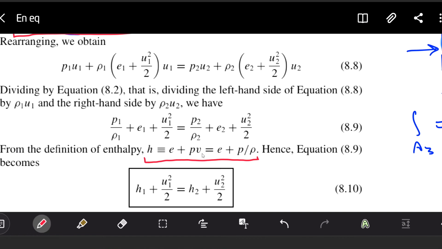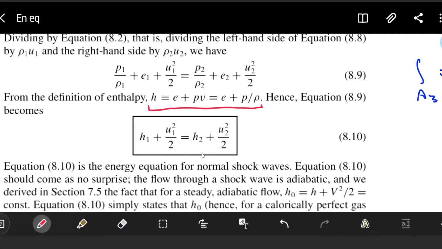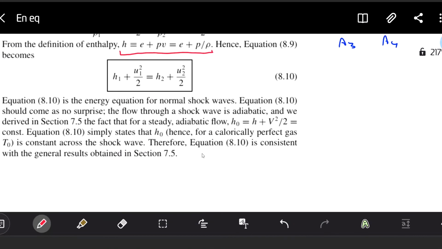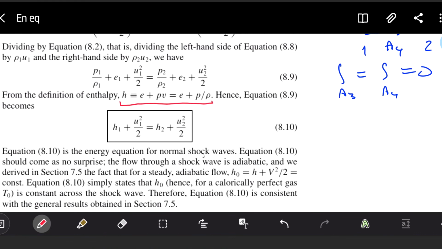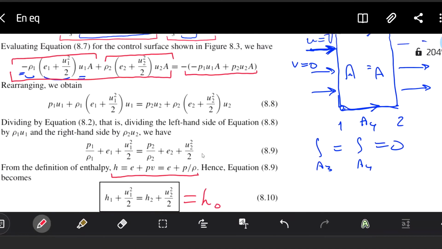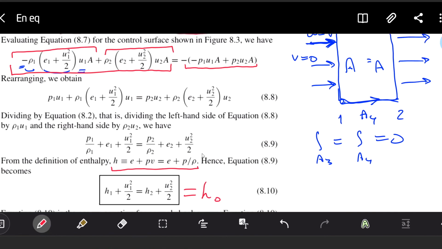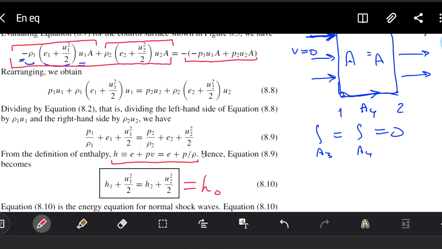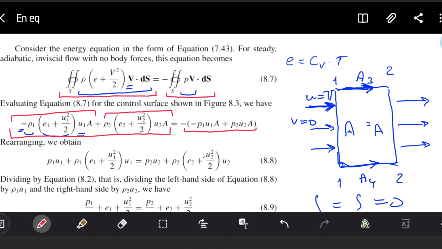Okay, it's finished here, but at the end you will see that it will also be equal to enthalpy H0. It's the definition of the stagnation enthalpy H0, which is a constant for isentropic flow. And I hope I answered how the algebraic form, equation 10, was obtained from the integral form, equation 7. I hope that was the question.